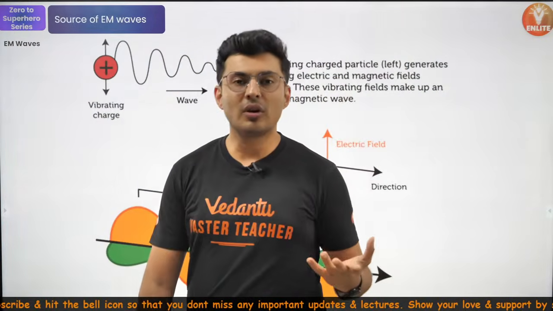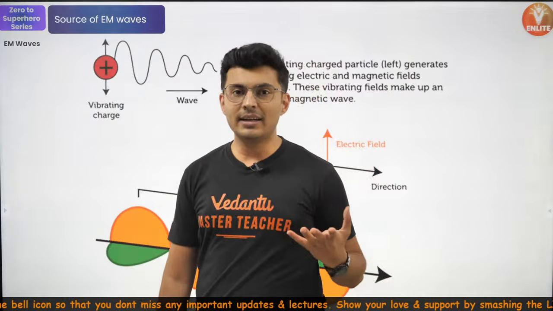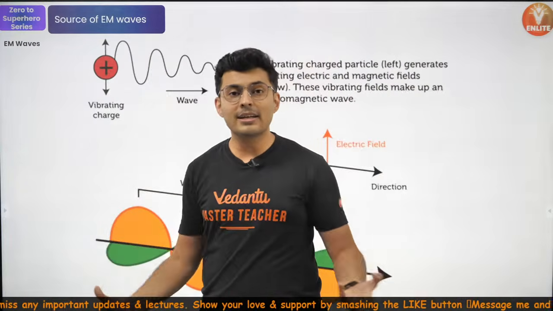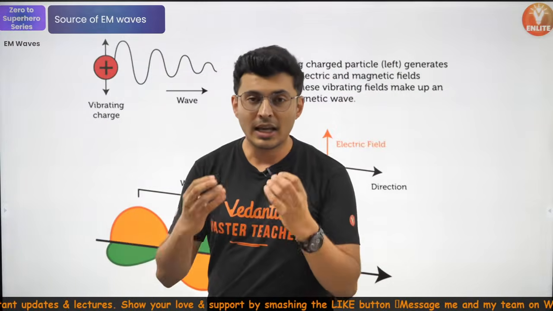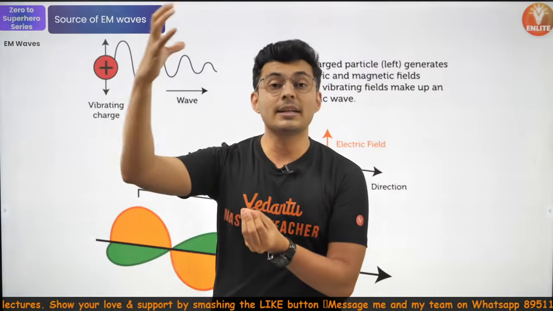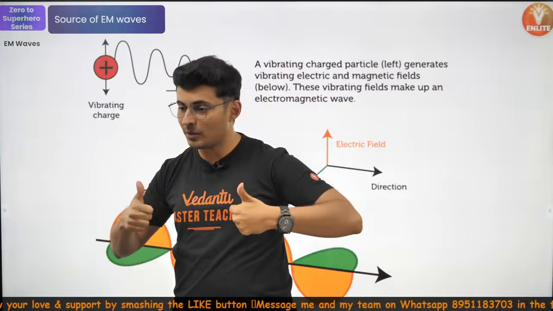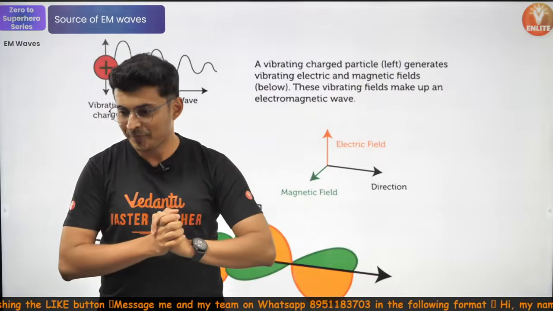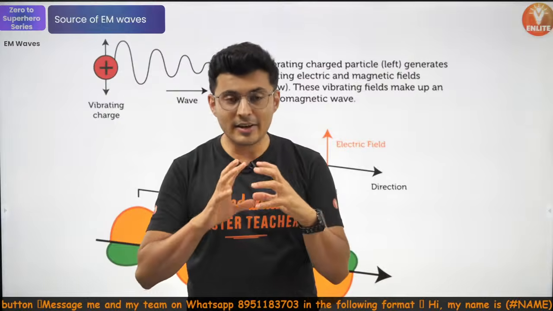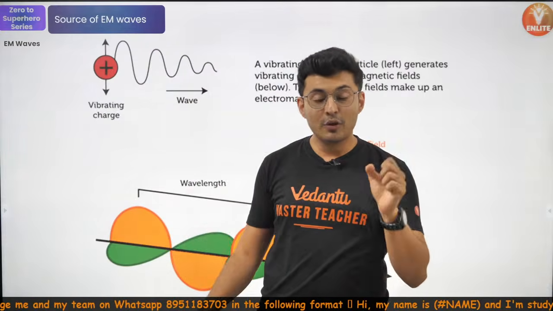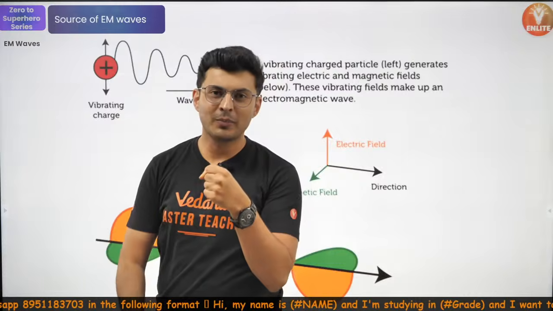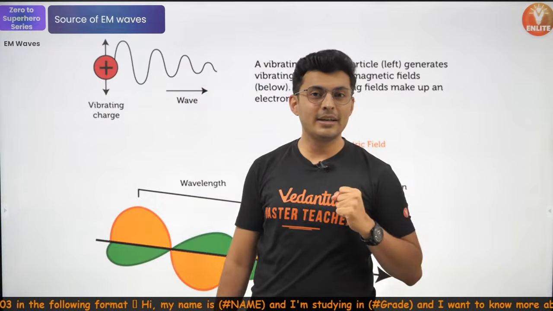And this concept comes from the fact that just like an electric charge, what does an electric charge create around it? Electric charge creates electric field and electric potential around it. Everybody understands this? So electric charge creates electric field around it. If you bring a magnet, what does it create? Magnetic field around it.